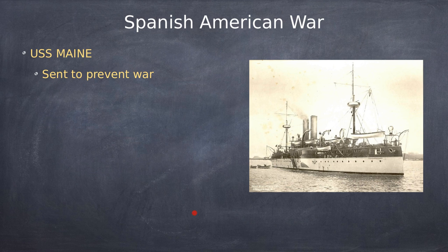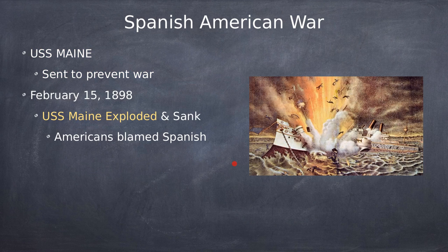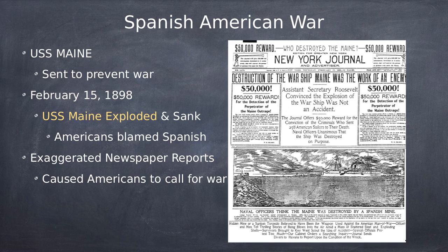And why didn't it occur? Because the USS Maine exploded and sank in 1898. Okay, so that's going to be on the test. The USS Maine exploded and sank. And the United States said, we don't know what happened, but the American people blamed the Spanish. The American people wanted the United States to go to war with Spain. And eventually, after the USS Maine exploded and sank, and naval American military members were killed in the explosion, the United States did declare war on Spain.